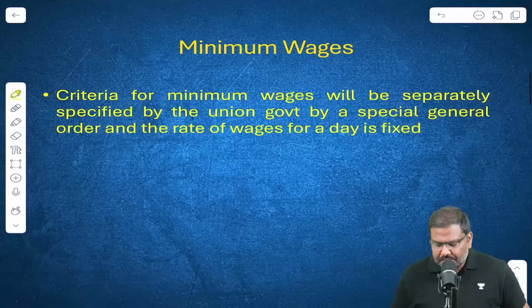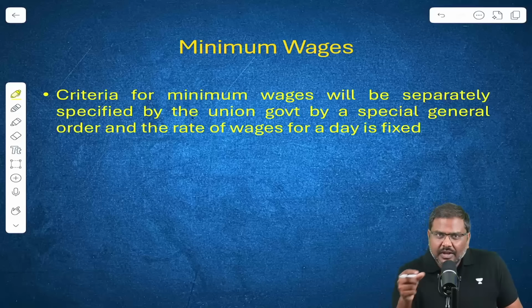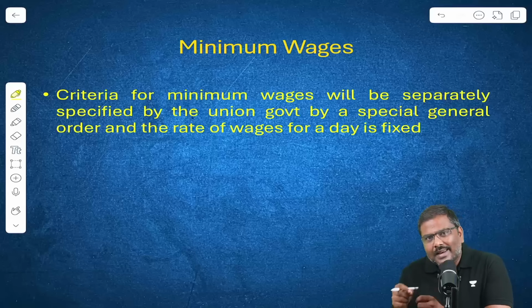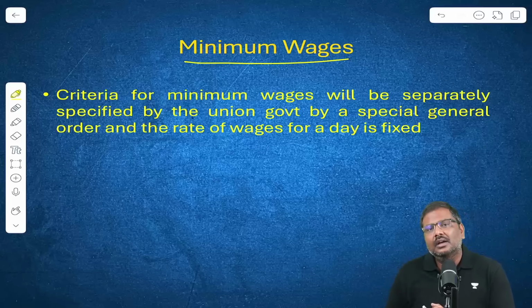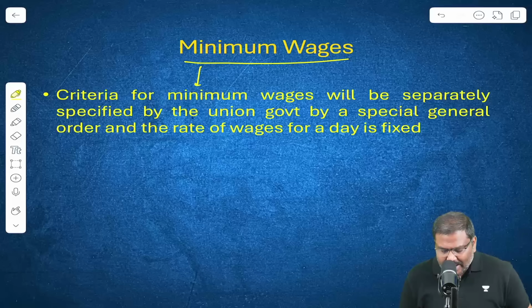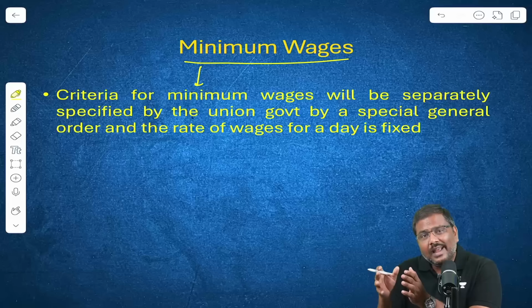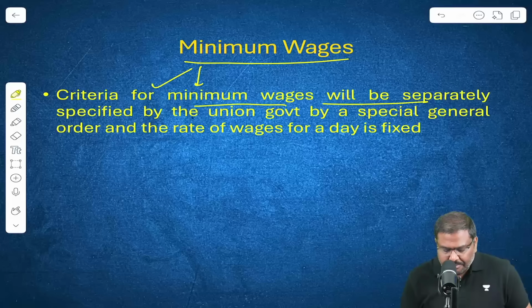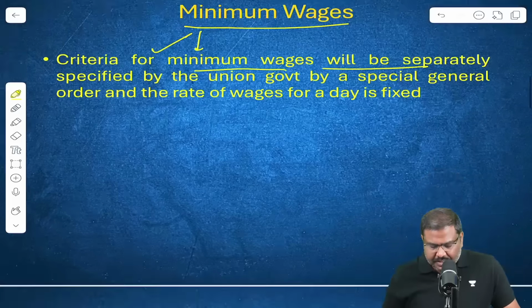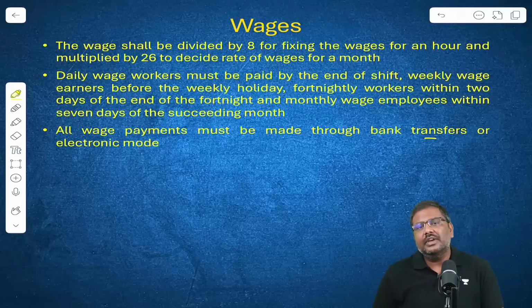Let me begin the discussion starting with the rules associated with the wages. Now, within the wages, what was expected in the rules was that the government of India would announce the minimum wages. Right now, the government of India has stated that the minimum wages will not be announced in this set of rules. Rather, the Union government will be separately announcing the minimum wages later. This is a very important announcement. Please remember this.